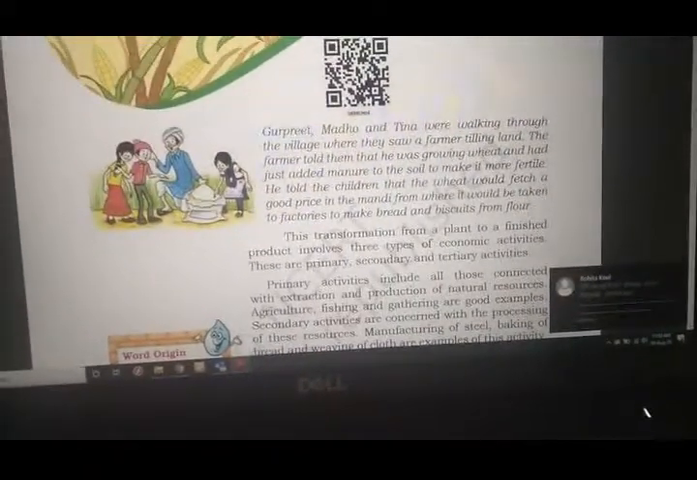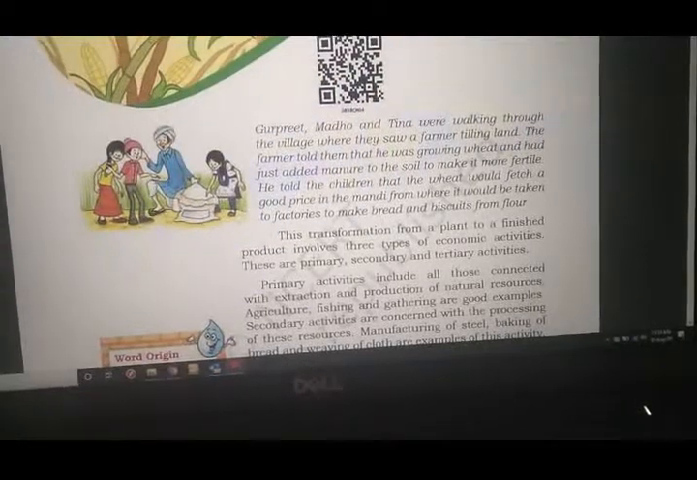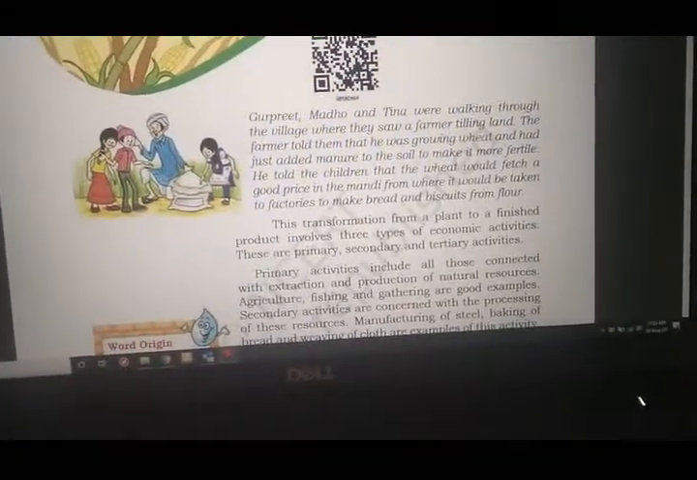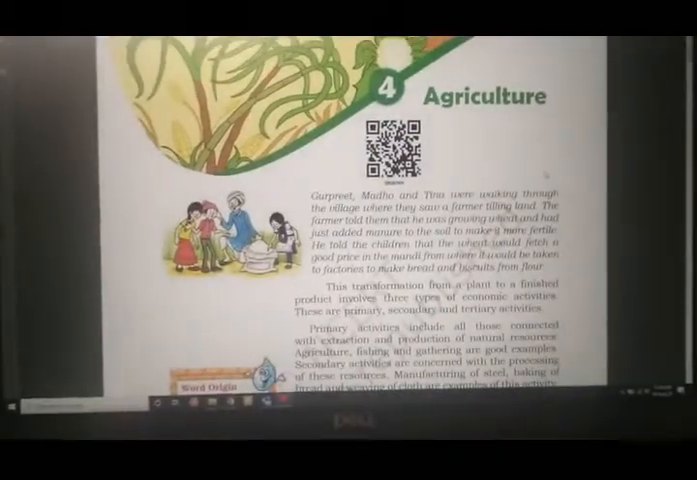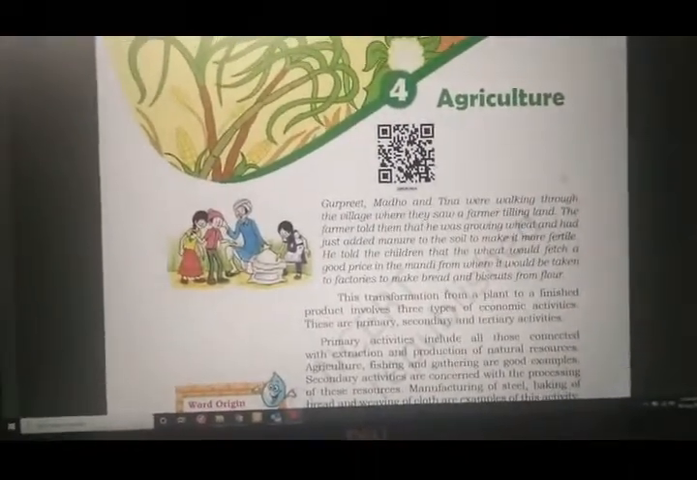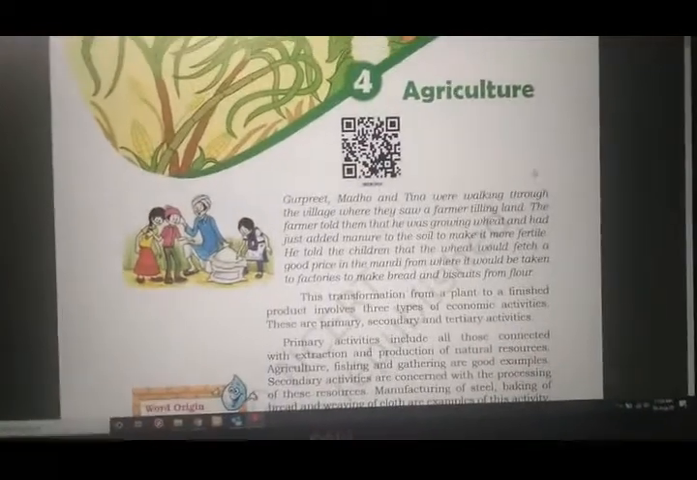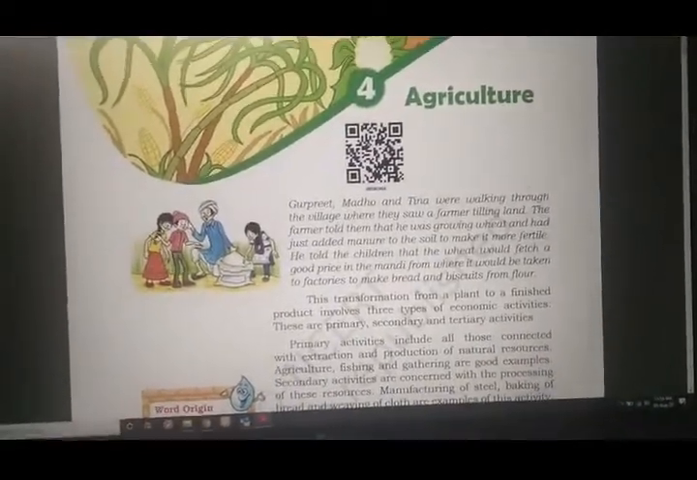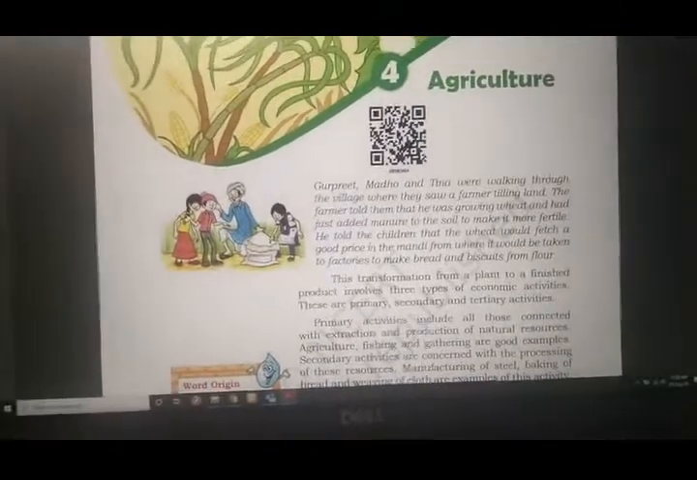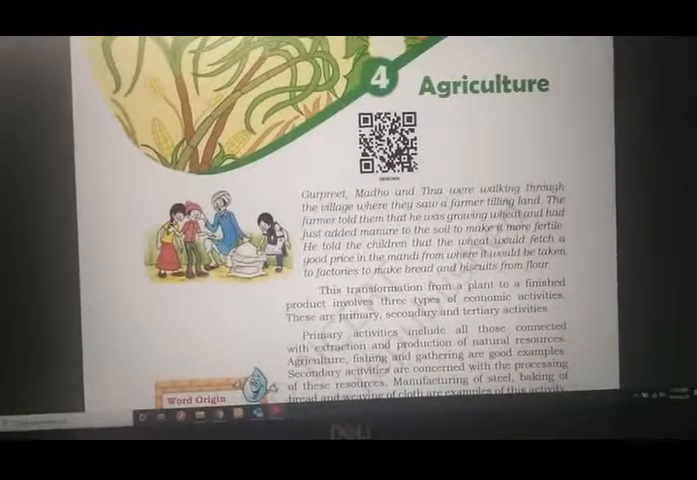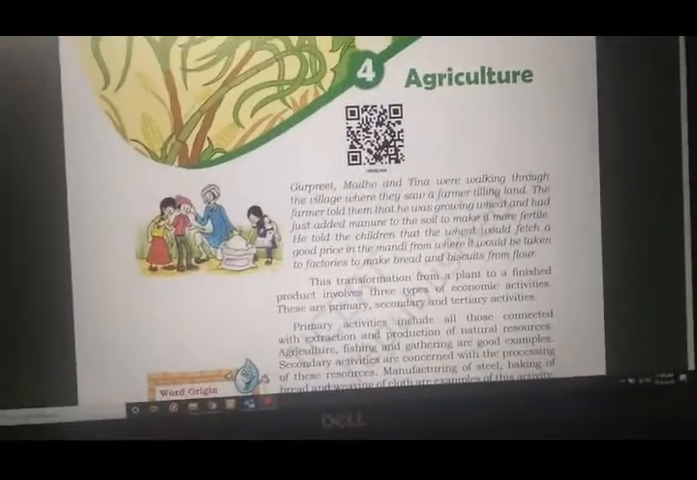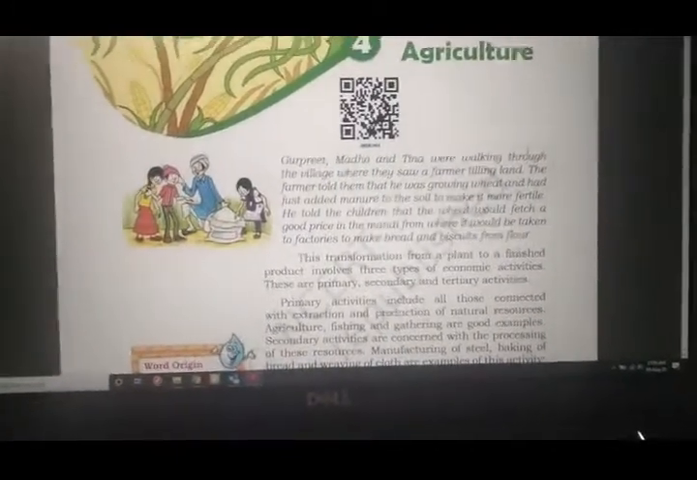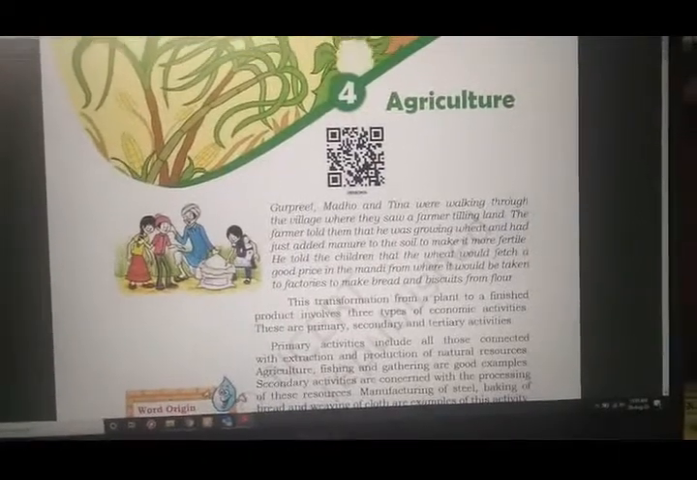Now he told the children that the wheat would fetch a good price in the mandi, from where it would be taken to factories to make bread and biscuits from flour. So that means once the soil is tilled, the crops are grown and the entire process is done, then they will send it to the factories, to the markets, and from this wheat we will make bread and biscuits from the flour. So this entire process, the finished outcome is the bread and the biscuits. Okay, now you're getting it. So now you will understand about this process.